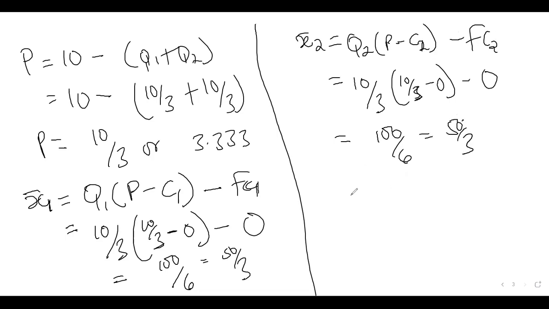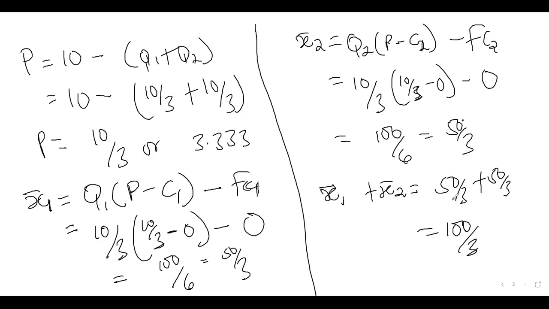And if you want to find the industry profit, it will be profit for firm 1 plus profit for firm 2. This will give us 50 over 3 plus 50 over 3, which is 100 over 3. And that is the industry profit.